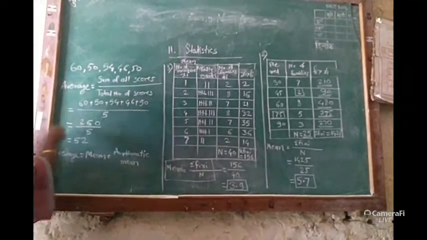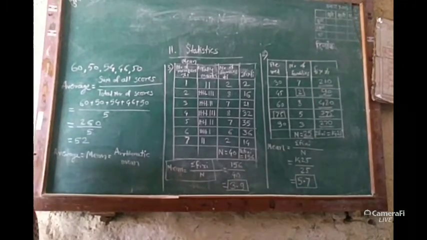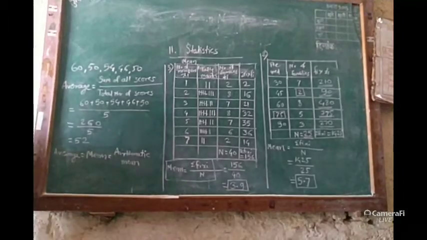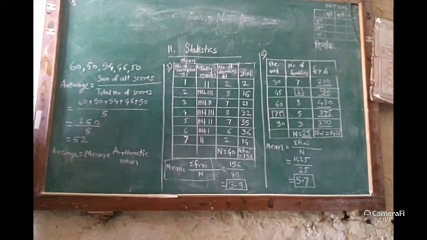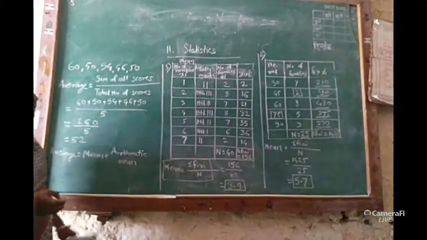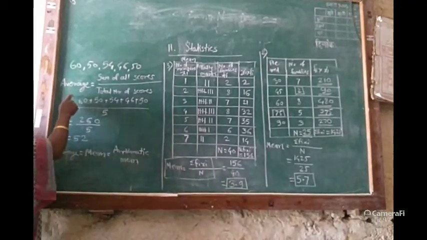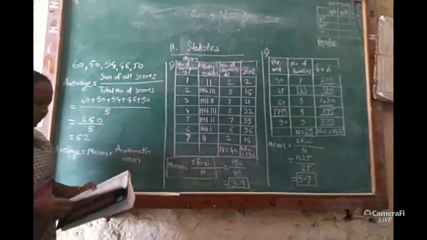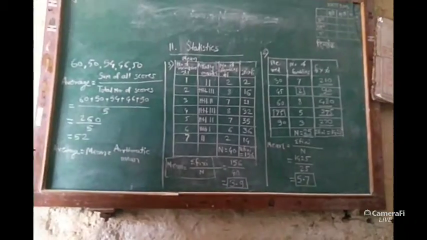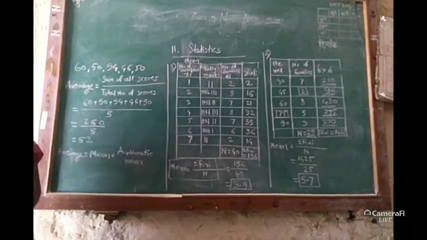This is the formula we used for calculating the average, but it is used when the scores are very few. But when the scores are in large amount, at that time we cannot use this formula. For this, we will see our next formula. Before it, we see what is meant by statistics.